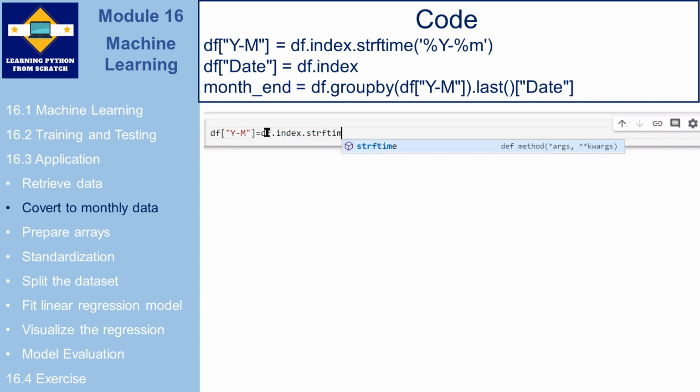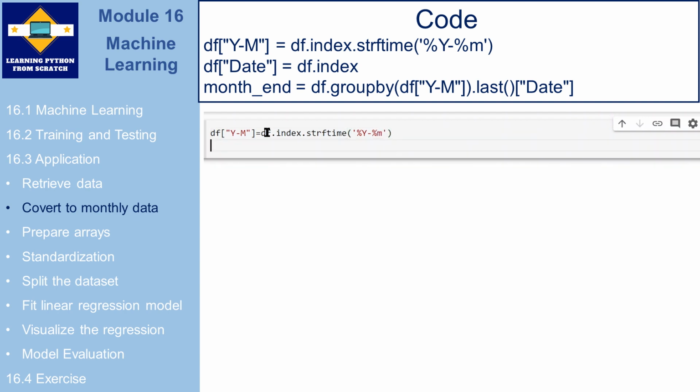First, we append a new column YM to only contain the year and month information. Then, we append a new column date to contain a copy of the index, which is the datetime object. And we group the data frame by YM and select the last element in the date of each group.